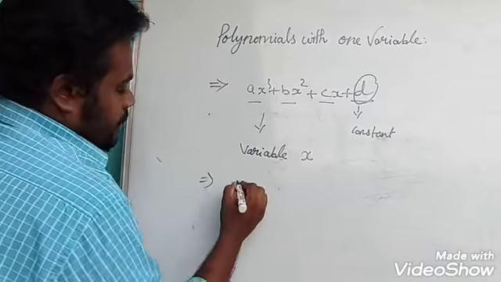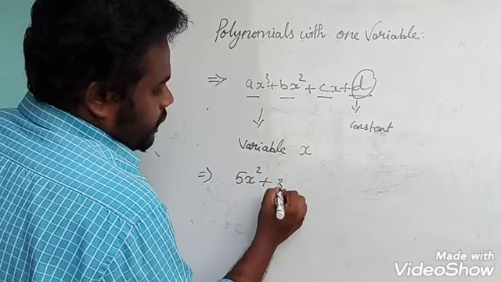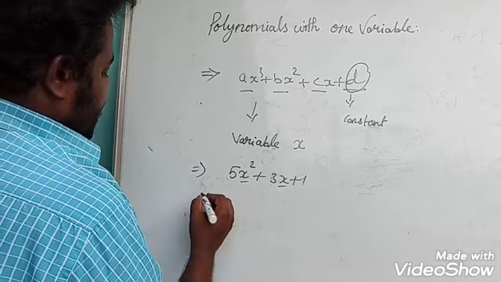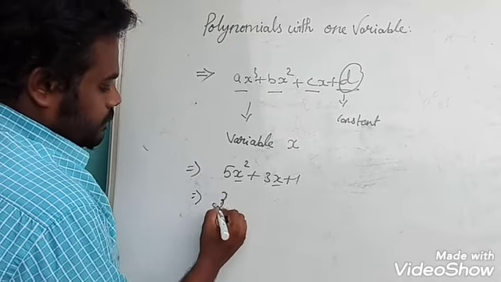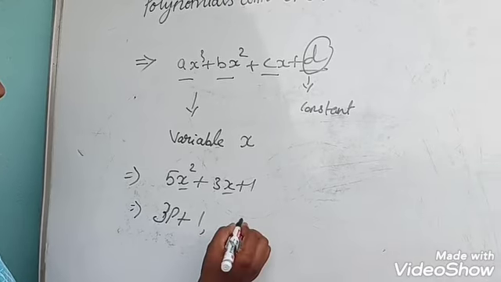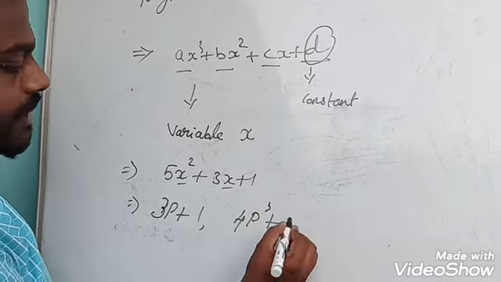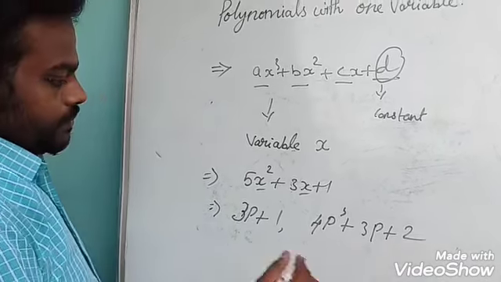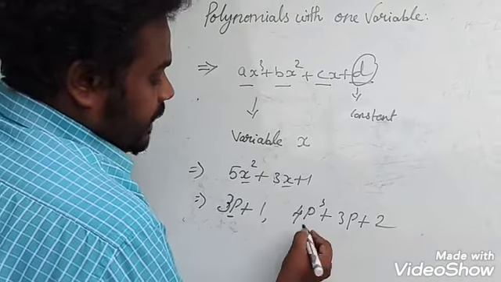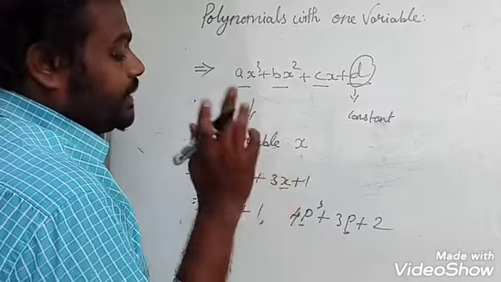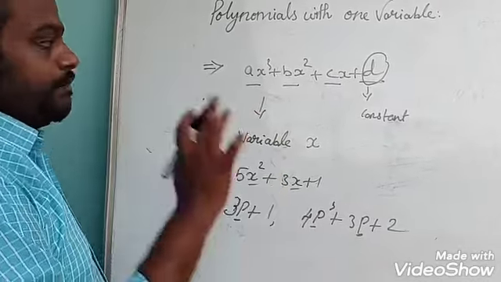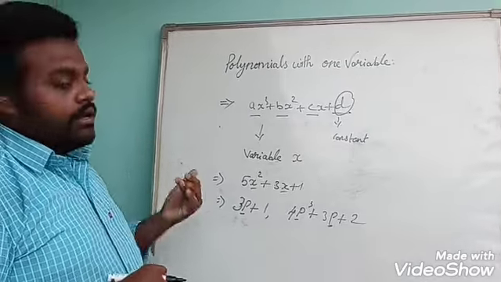I'll give another example. 5x square plus 3x plus 1. So all the terms have the variable x. And the next one, 3p plus 1, comma, 4p cube plus 3p plus 2. So here, 2 terms, the variable is p. 3 terms, the variable is p. Here you don't consider the power, just what variable is there in the full expression, p. So we consider these polynomials with one variable.